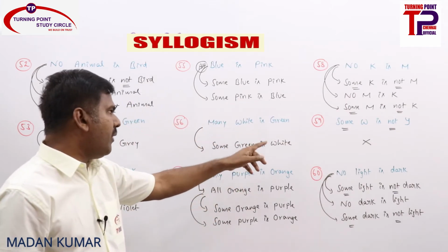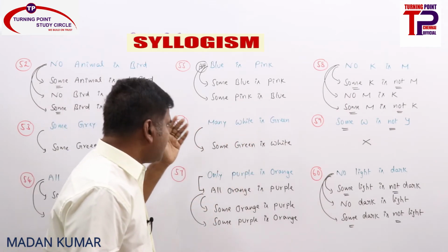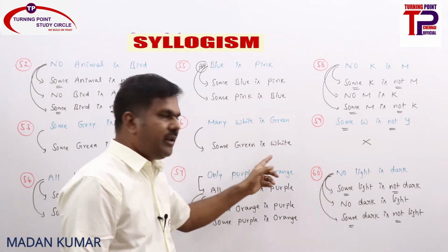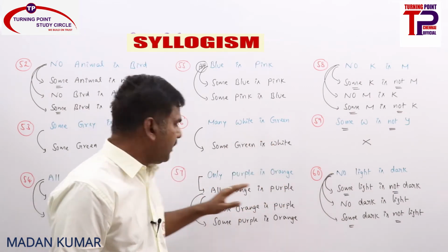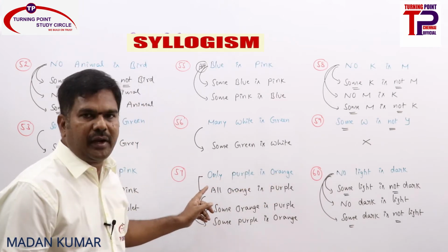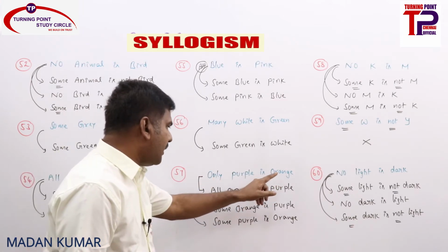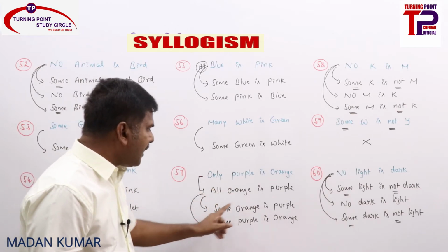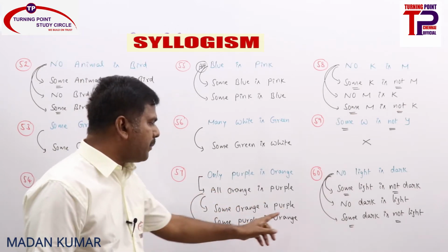Next one, many white is green, is nothing but some white is green. I can only be converted into I. So some green is white. 57, only purple is orange, so it has to be converted into A reverse. So what is that one? All orange is purple. So what are all the immediate inferences? Some orange is purple and some purple is orange.